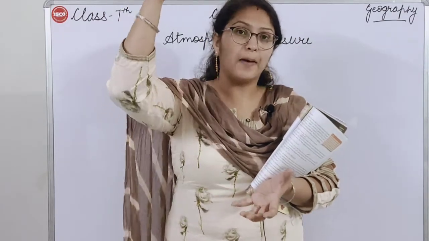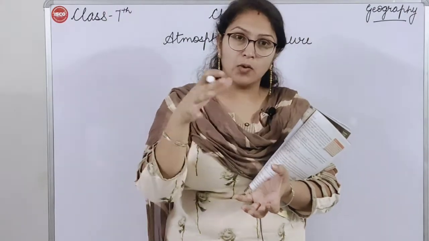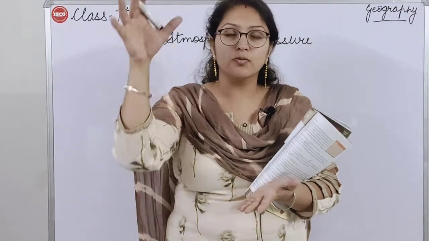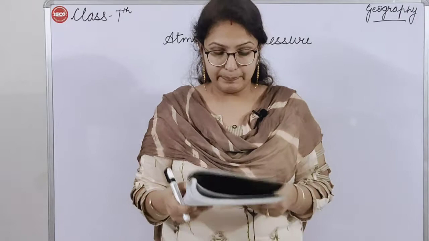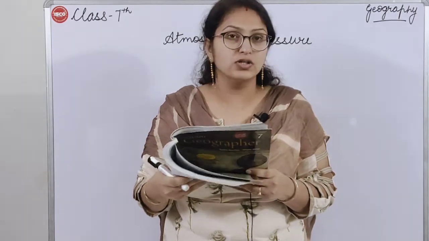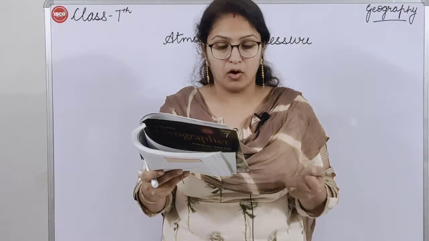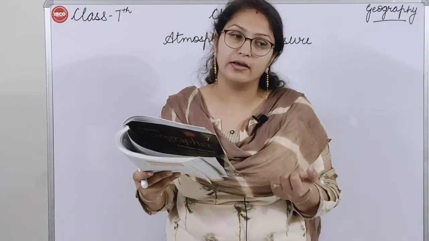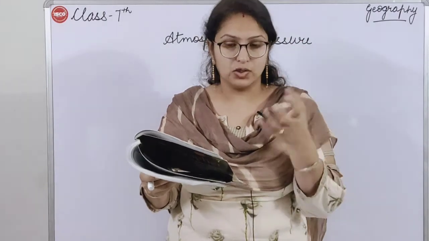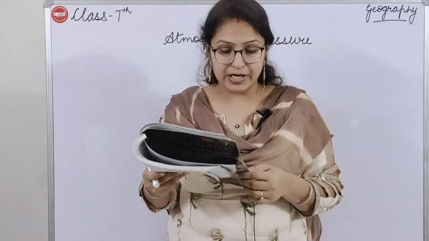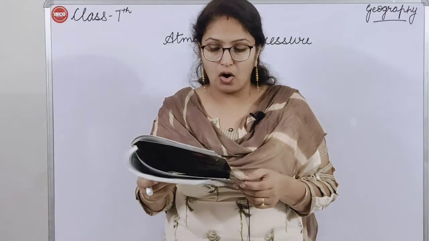So they are heavier, and thus more air molecules get packed in a smaller area. Air pressure is measured in units called millibars.